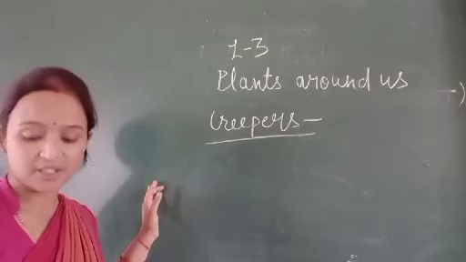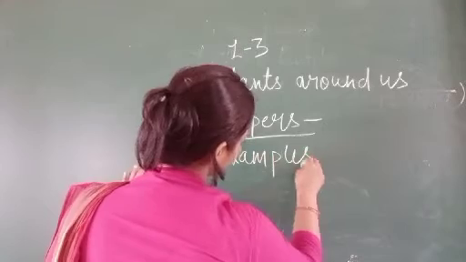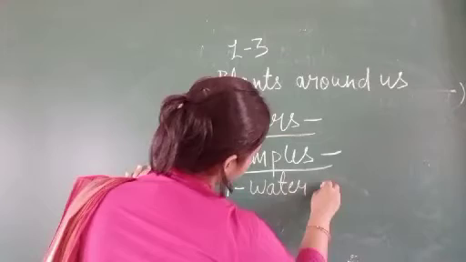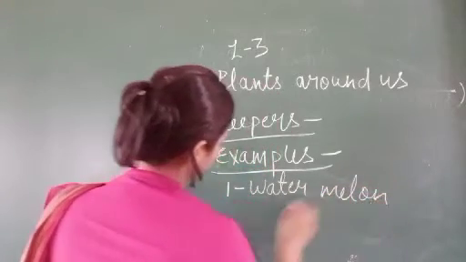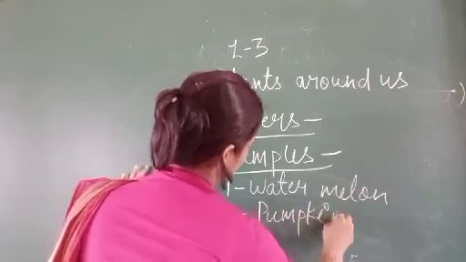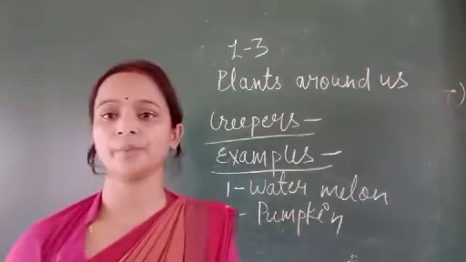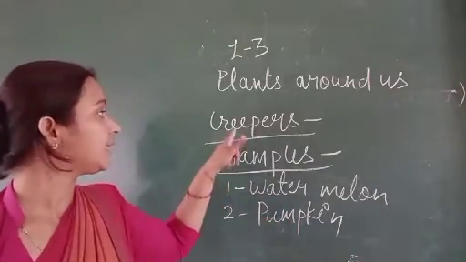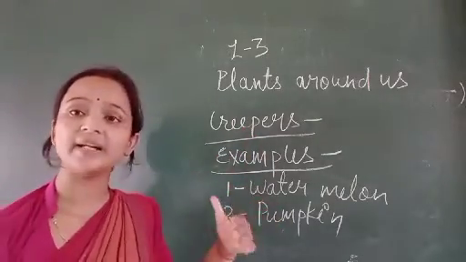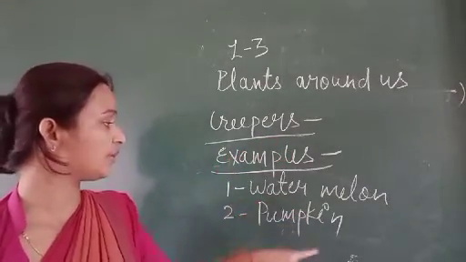Examples of creepers: watermelon and pumpkin. I think all of you have seen watermelon and pumpkin. So they are the creepers. They come under the creepers because they grow along the ground and their stems are weak. Examples I told you: watermelon and pumpkin.